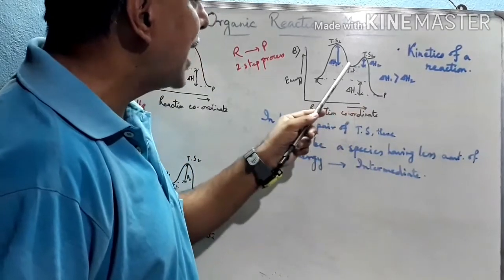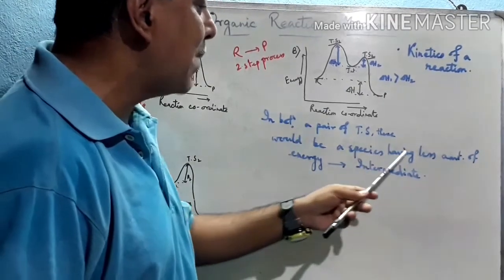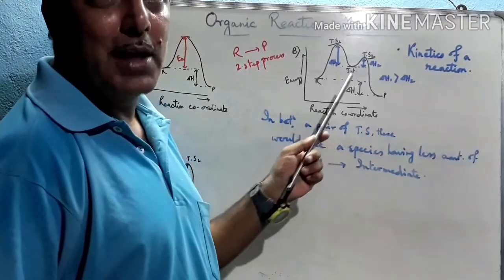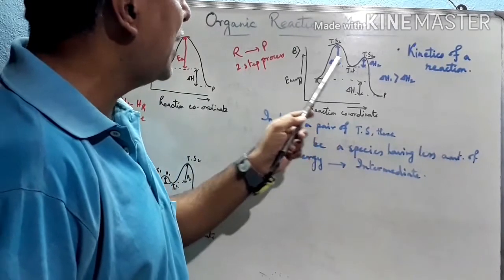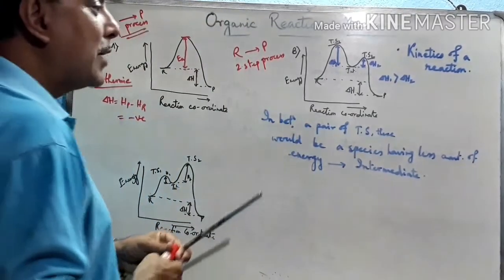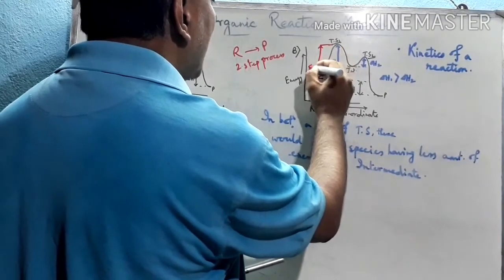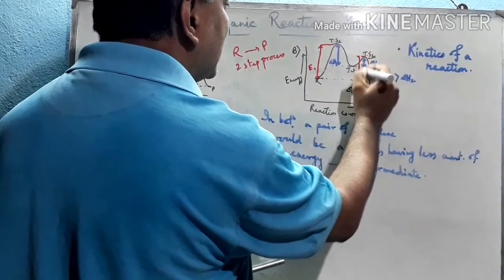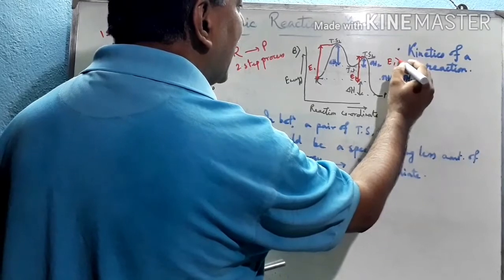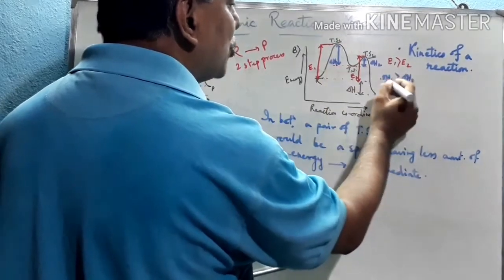In between these two, there is an energy minimum part. In between a pair of transition states, there would be a species having less energy, that means an energy minimum, and this is called the intermediate, the reaction intermediate. Now see this, of these two transition states, which has the higher energy level with respect to the reactant? The energy level from the reactant is this, let it be E1, and this is denoted by E2. Since E1 is greater than E2, therefore del H1 is greater than del H2.